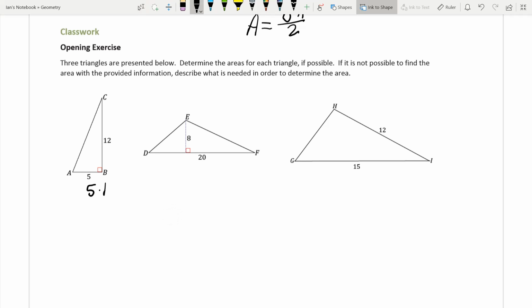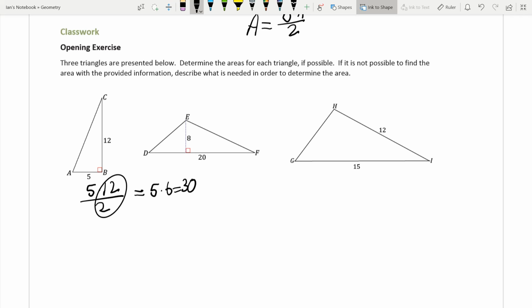So we're going to go 5 times 12 divided by 2. Like I said in one of my videos before, I like to make things easy for myself. So look at this 12 and 2. We're going to divide those. We're going to get 5 times 6, which is 30. So the area of triangle ABC is 30 units squared.